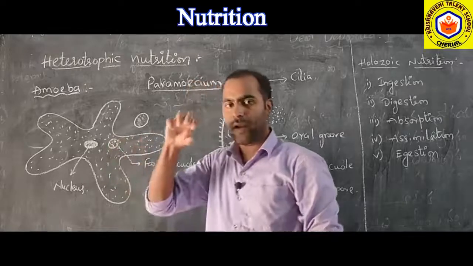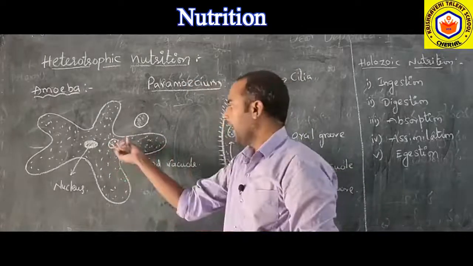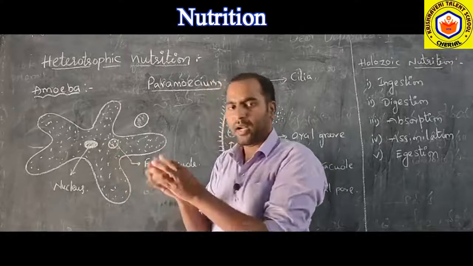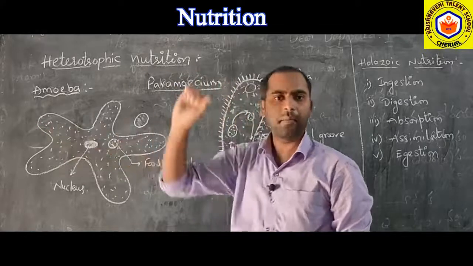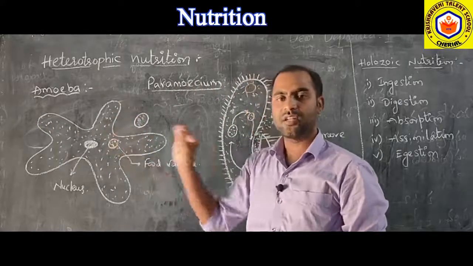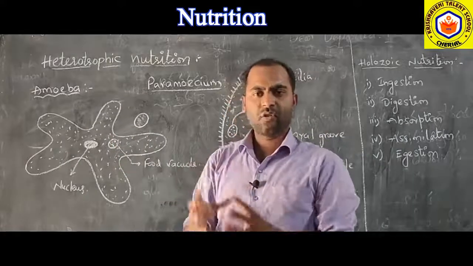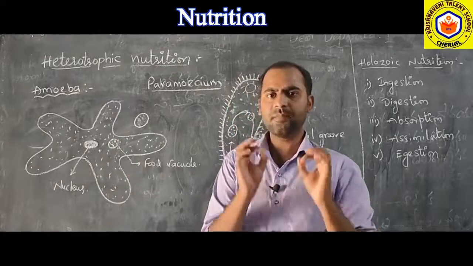That forms a food vacuole, and inside the food vacuole the digestion process will be completed. Then this food vacuole will be ruptured and the total food will be thrown into the cytoplasm of the amoeba, just by the diffusion process. What is the diffusion process? Distribution of substances from higher concentration to lower concentration is called diffusion.